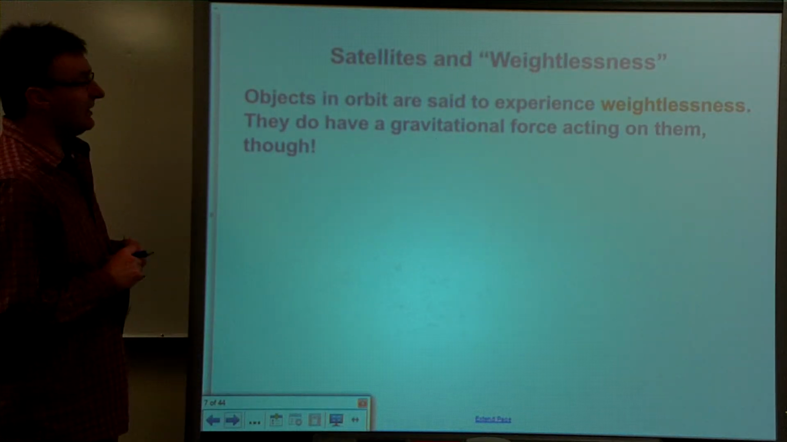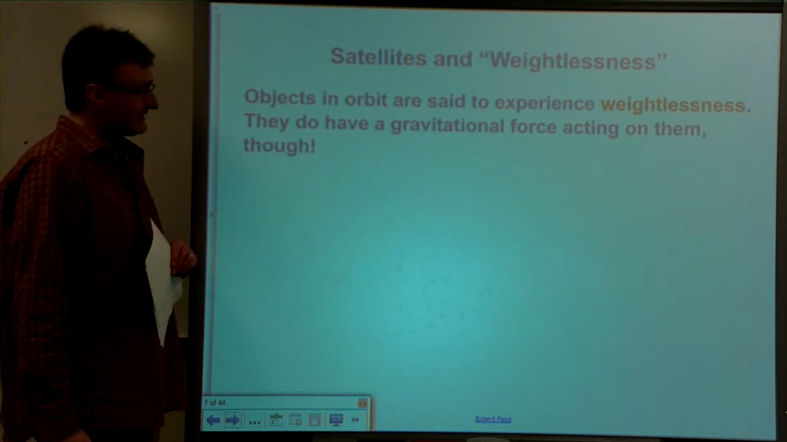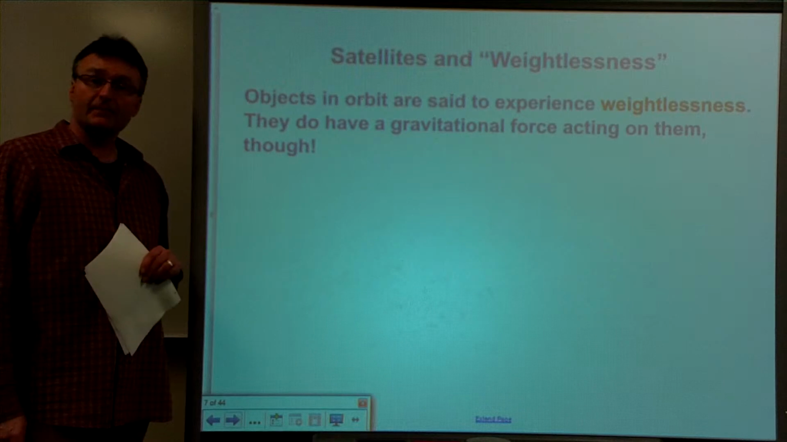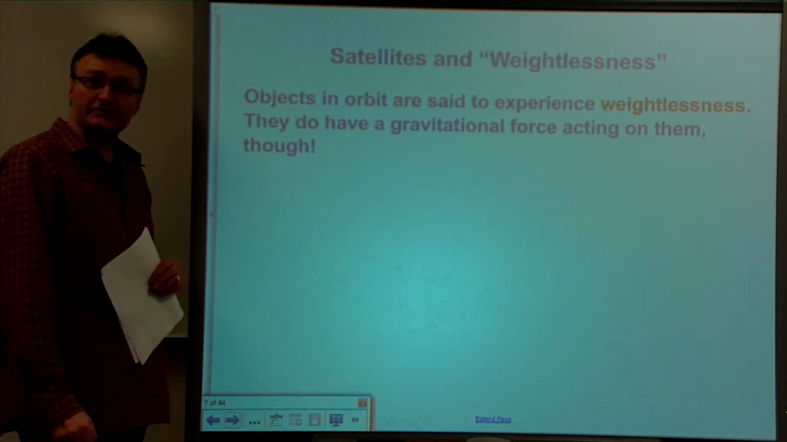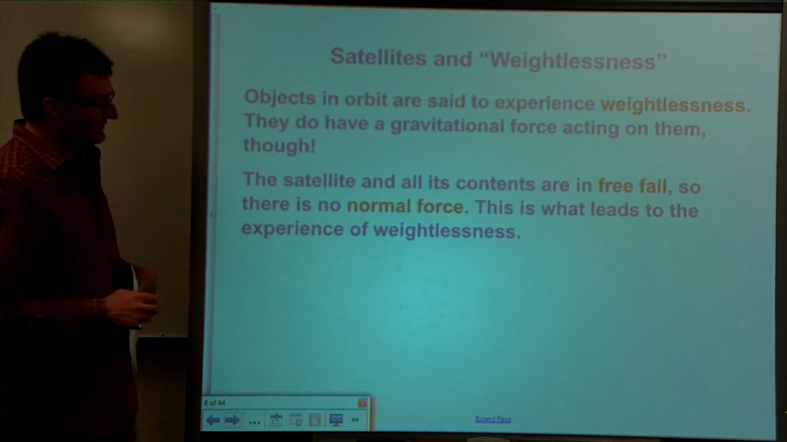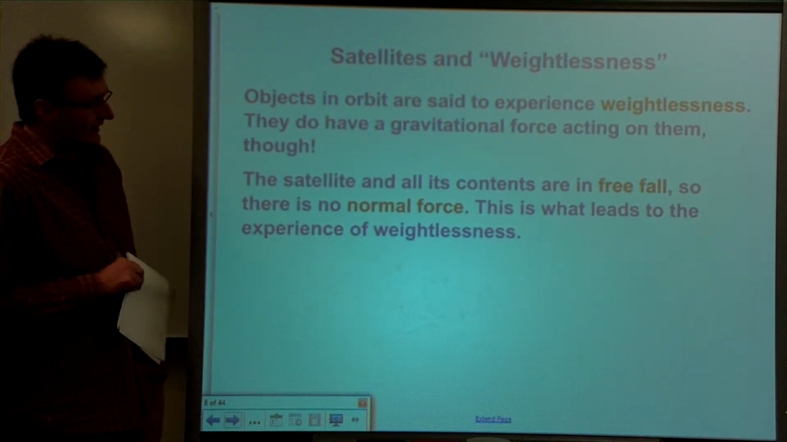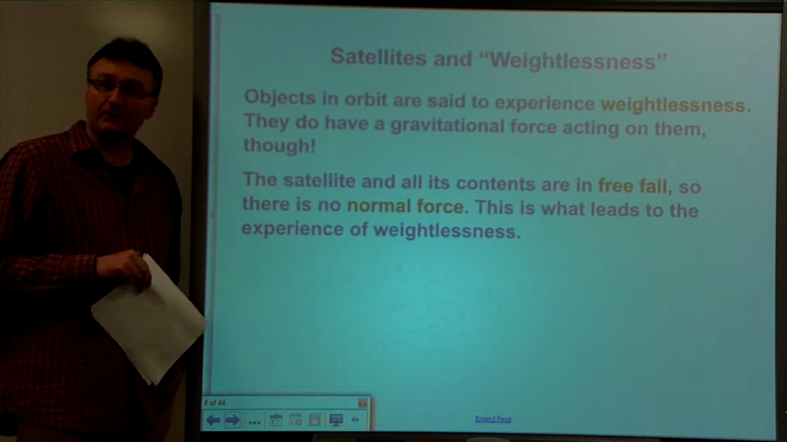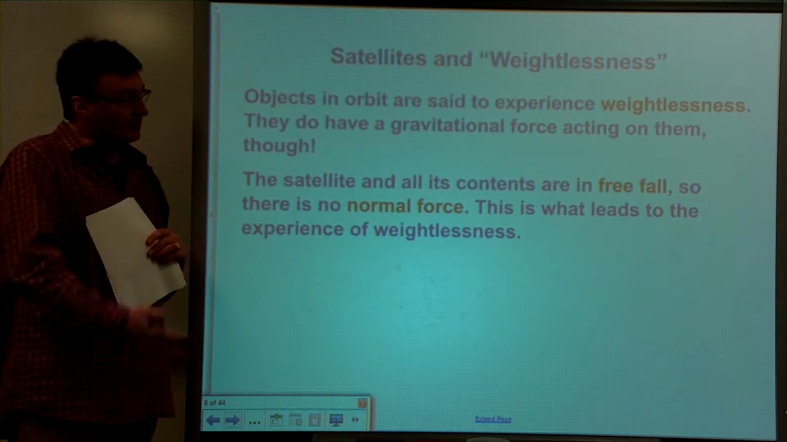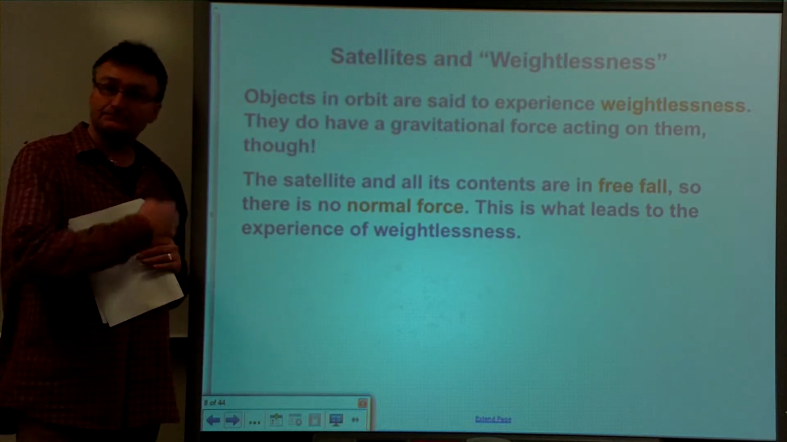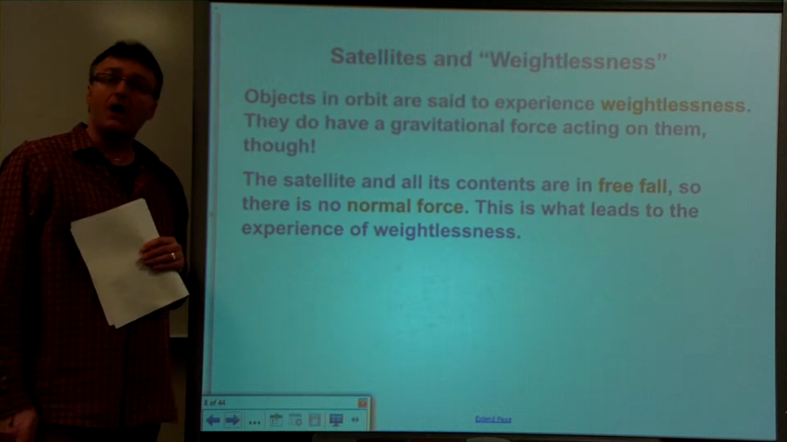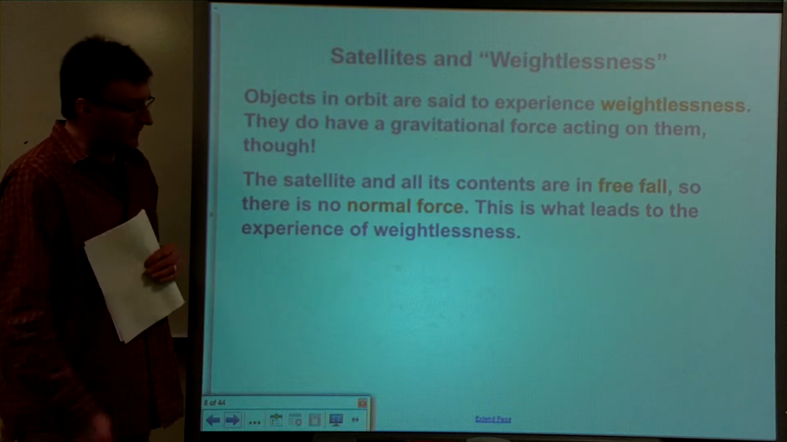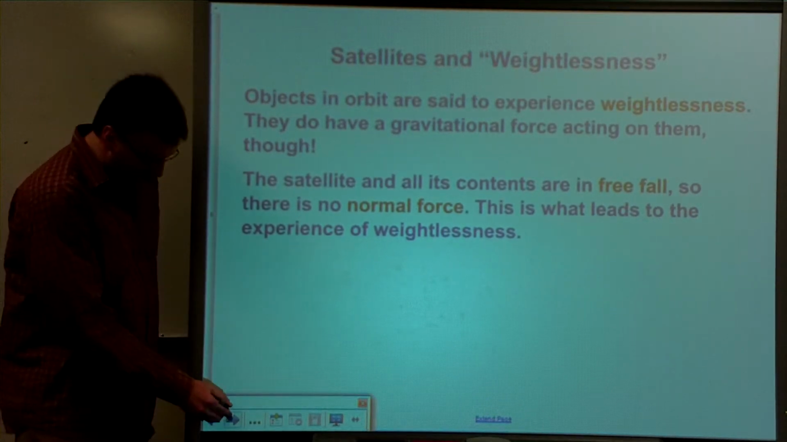Objects in orbit are said to experience weightlessness. However, they do have a great gravitational force acting on them. You can't simply turn off the force of gravity of the Earth. So the satellite and everything within the satellite are in free fall. And where have we heard that before? The definition of free fall is that the only force acting on an object is gravity. And that's what we have in this situation. So, by definition, a satellite is in free fall. So there is no normal force on it, and this is what leads to the experience of weightlessness.